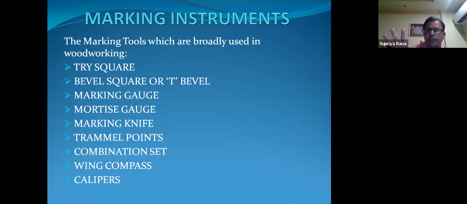By this instrument we can measure millimeter, centimeter, inch, and feet. That is the significance of the measuring instruments which are used in carpentry work as well as in our woodworking section. So measurement is very important for maintaining the total dimension as well as the engineering drawing.